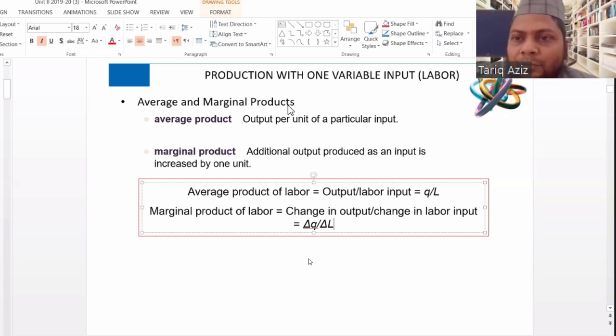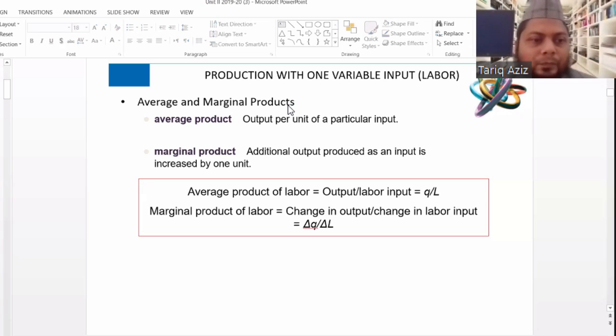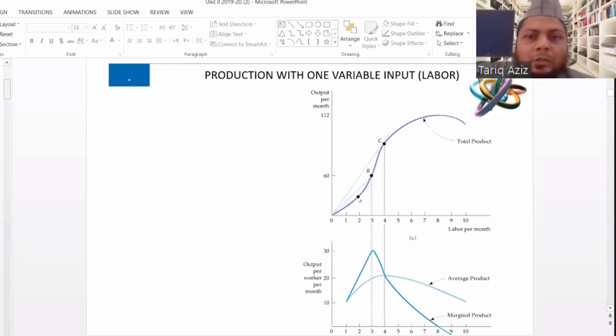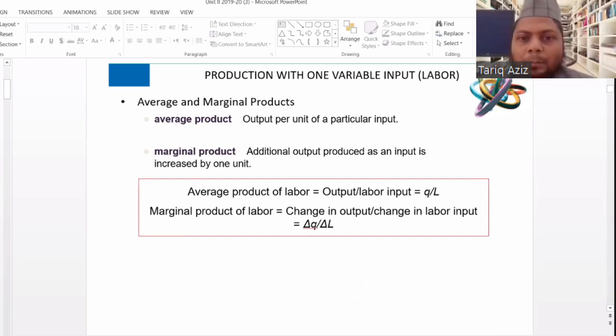So that is one variable through which we can understand the behavior of output, I mean average and marginal and total. So this is marginal product. The behavior of marginal product will be just opposite of the behavior of the marginal cost.